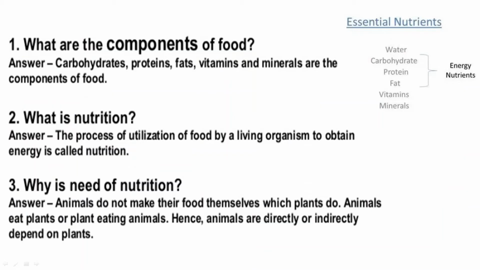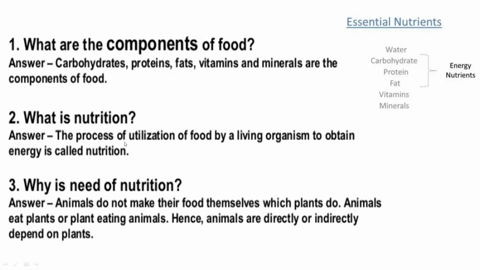Now, see what the essential nutrients are. These are all the essential nutrients, and these are called the components of food. Out of these essential nutrients, carbohydrate, protein, and fat are the energy nutrients or energy givers. Now, what is nutrition? The process of utilization of food by the living organism to obtain energy is called nutrition.